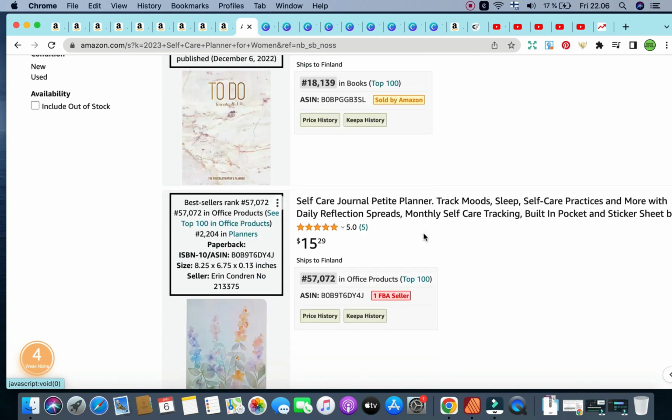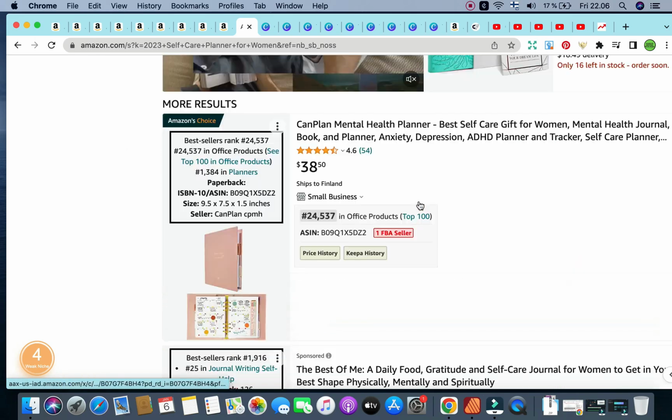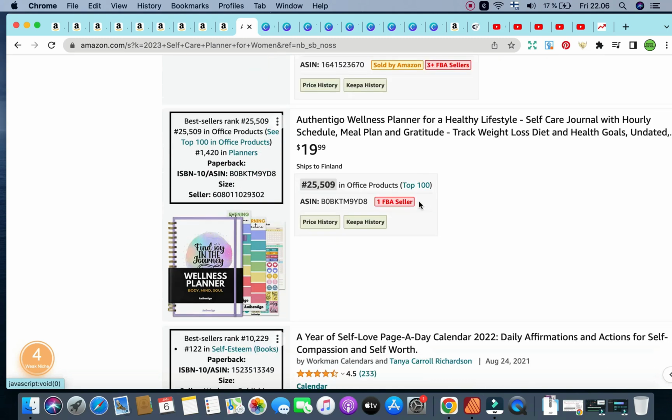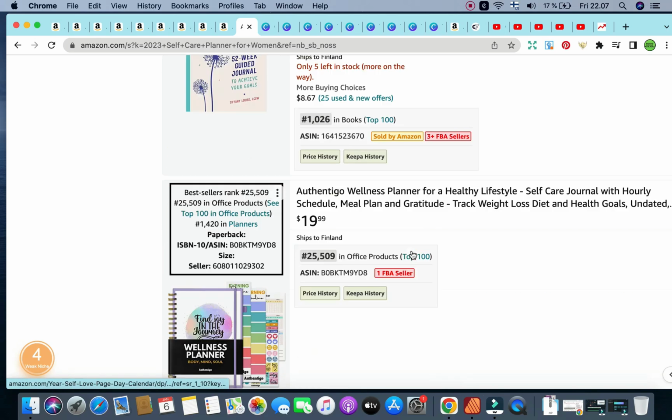this book. So then again, we do have other KDP books under this keyword, and there's a lot of potential to niche down to self-care planner for women who are moms, who are students, who are nurses, who are Black women, who are Hispanic, who are Middle Eastern. There's so much potential to niche down, and there's a great opportunity to categorize also based on age and based on the career and the needs.